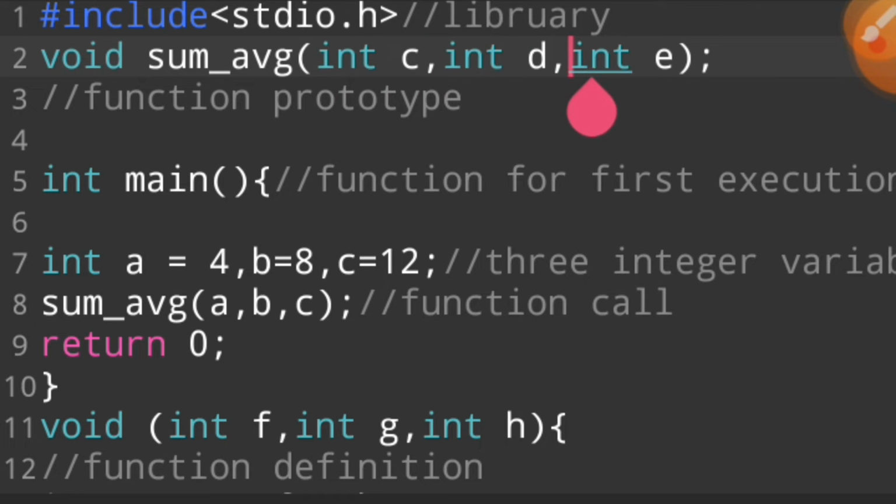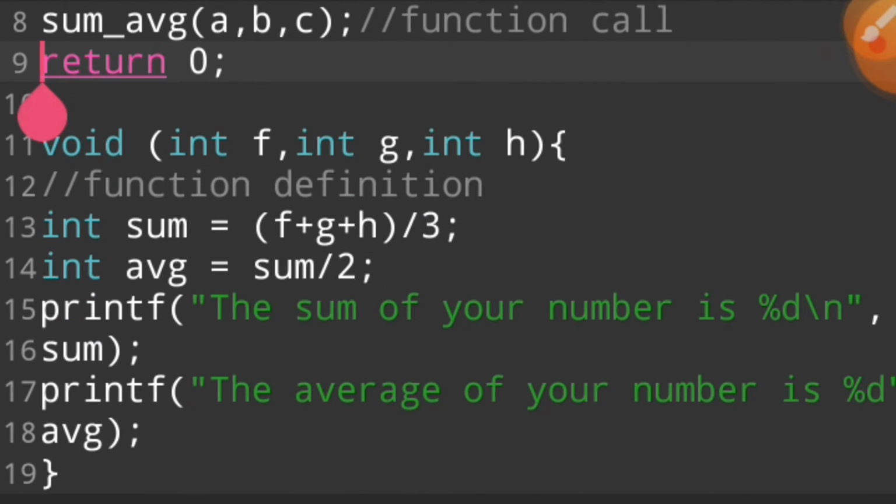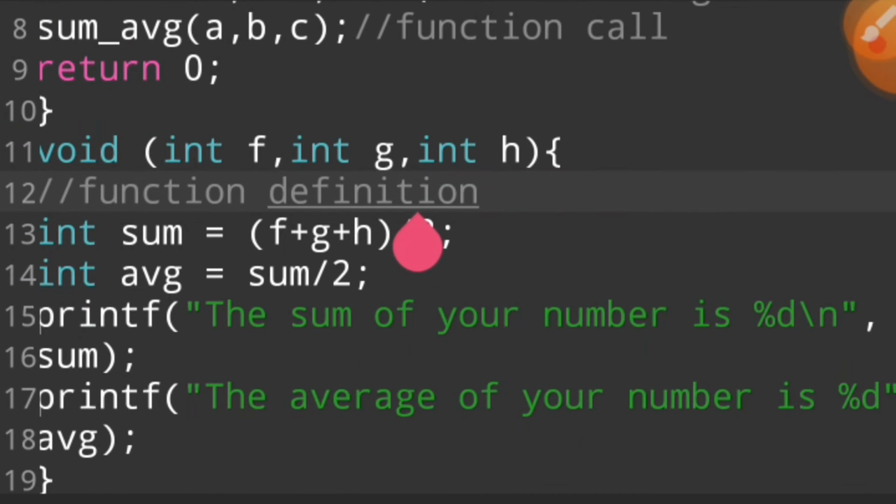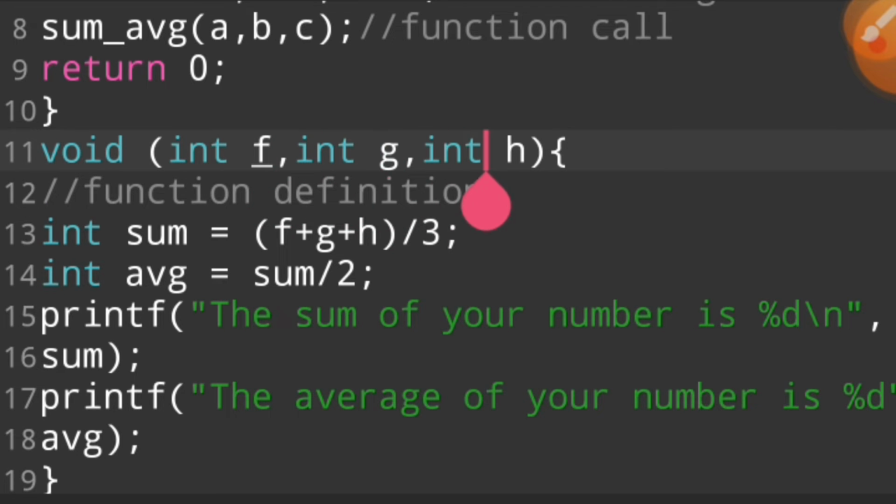In this case, a void function is also capable of taking any integer values. We are also capable of passing other values, for example float, for example character. When the values 4, 8 and 12 come in, the function prototype does not take or give any value. So the function prototype passes the values and sends them to the function definition. These three values, 4, 8, 12, are coming in this area.